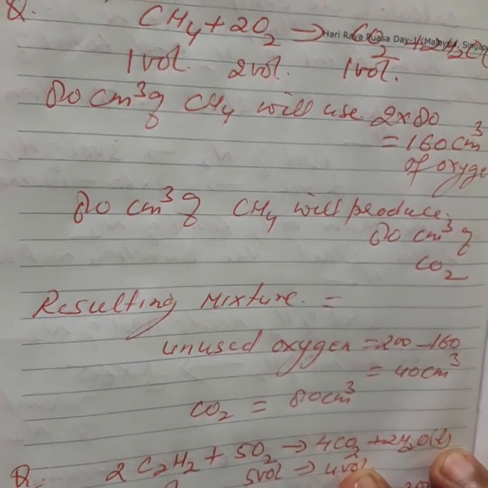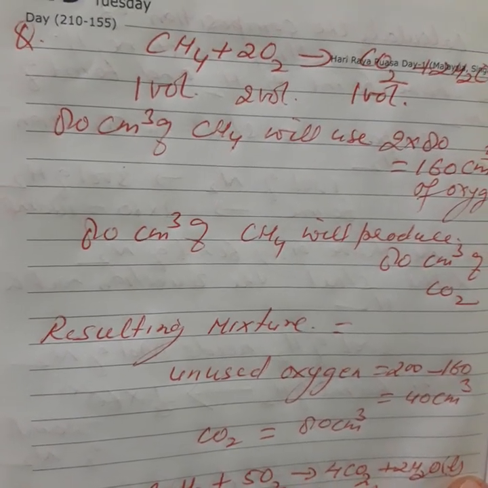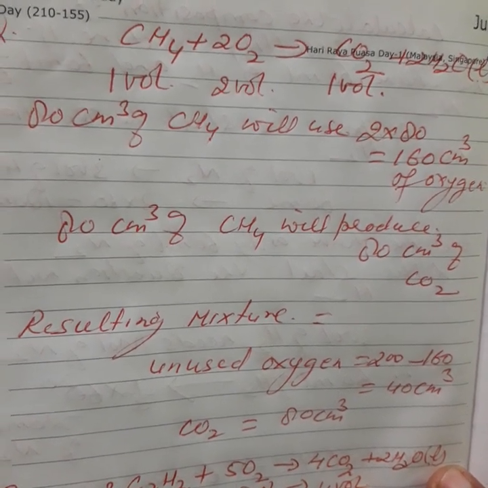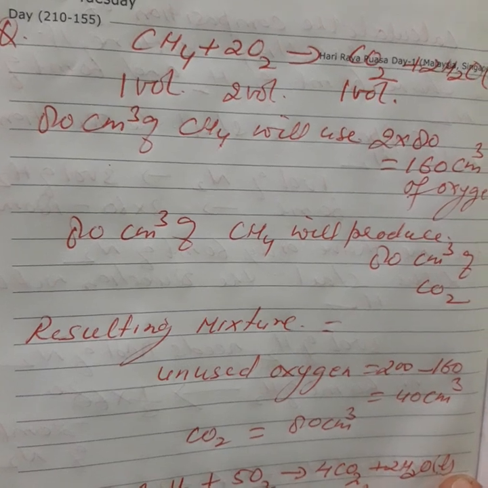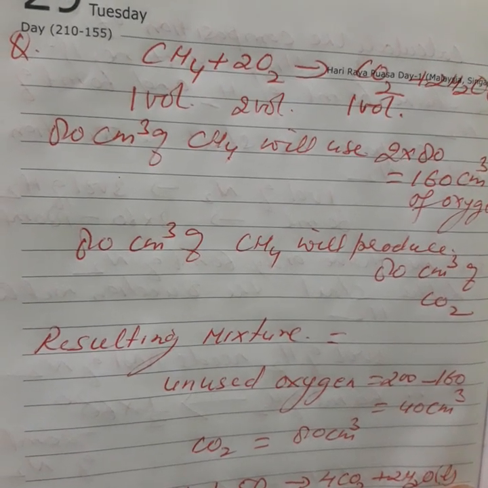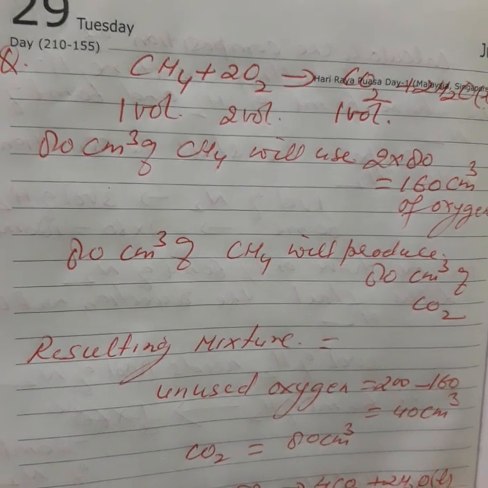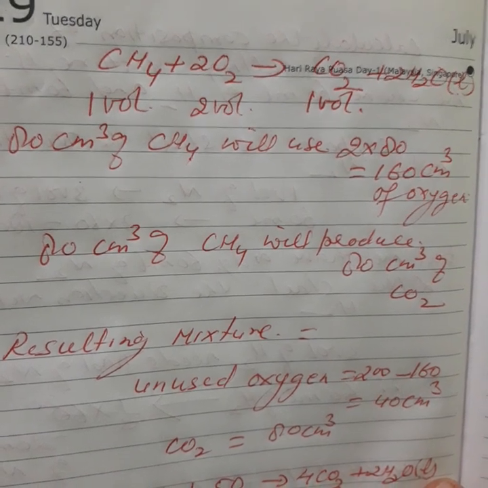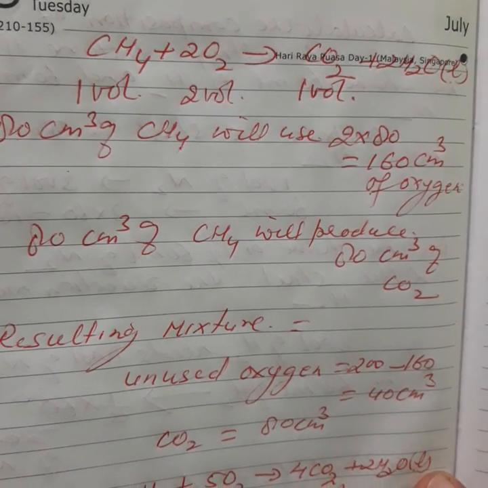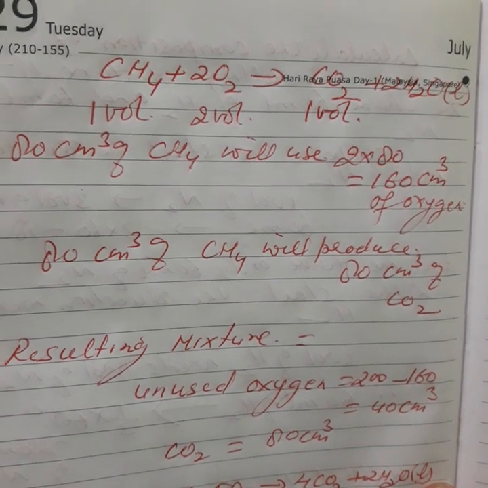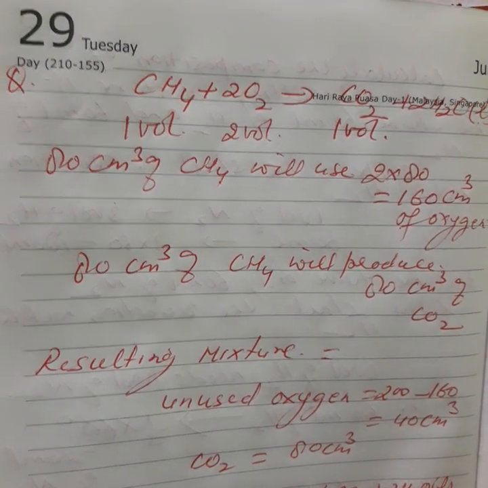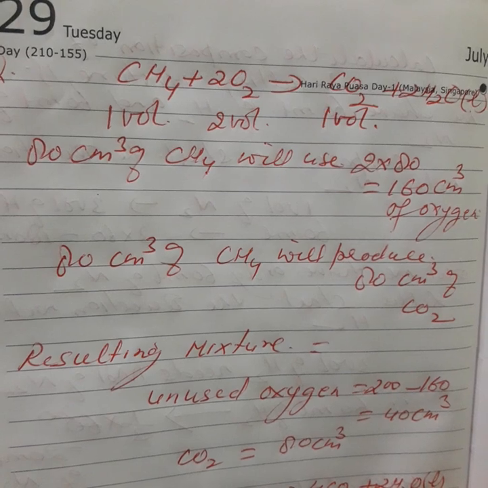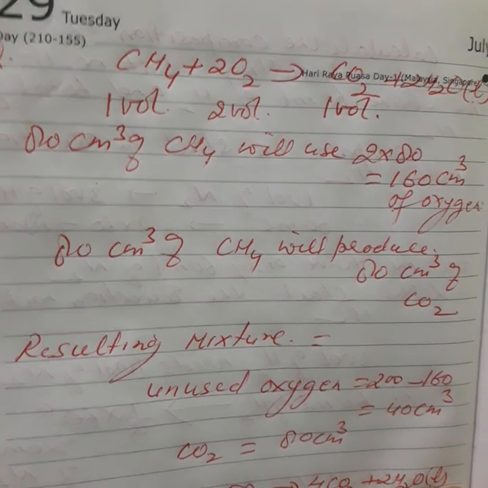Again, just see, 1 volume of methane consumes 2 volume of oxygen to form 1 volume of carbon dioxide. So the given amount of 80 centimeter cube of methane will consume 2 into 80, which means 160 centimeter cube of oxygen will be consumed. And what is the given amount of oxygen? The given amount of oxygen is 200 centimeter cube. So what is the amount of oxygen which is left unused? 200 given amount minus consumed 160 is equal to 40 centimeter cube.